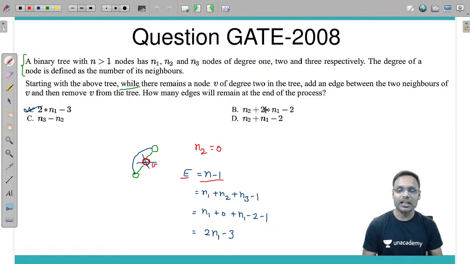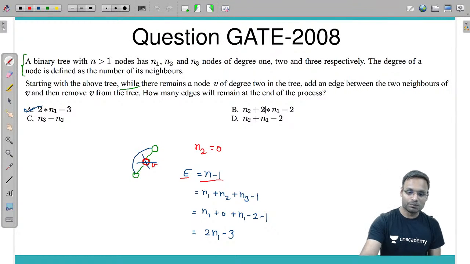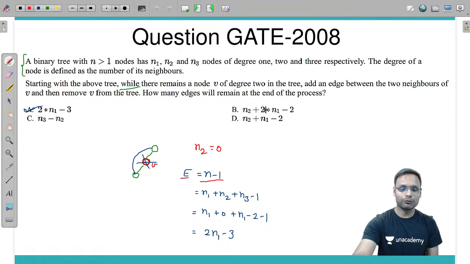Really good question. Yes, of course, it's a good question. Mathematics is involved everywhere, whether it is data structure or DBMS or computer organization. Everywhere you will get mathematics. So mathematics is a must-have thing for you guys.